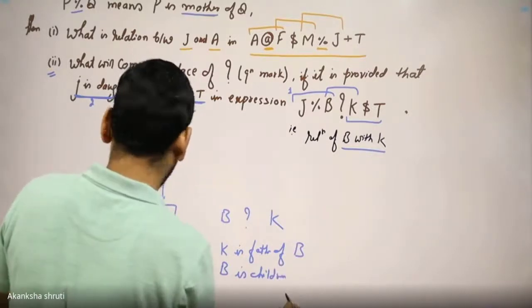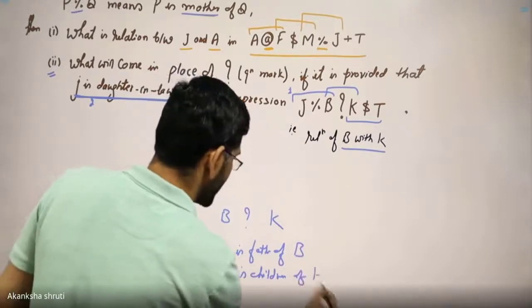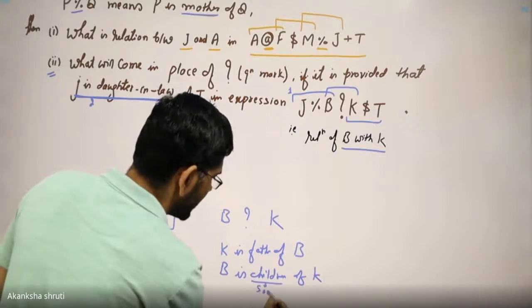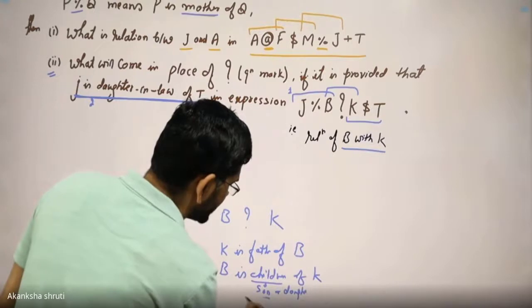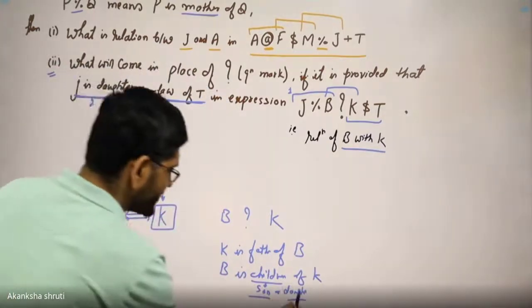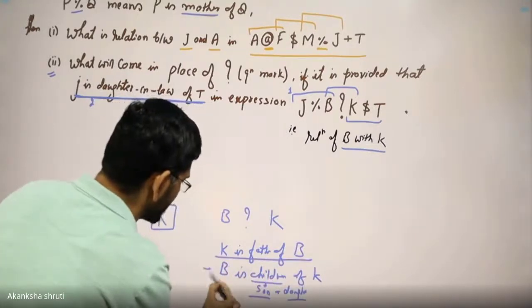If the sex is specified, we consider that. Whatever is given in the question, if it is given for the son, we shall take this. So B to K relation, we need to consider this one.